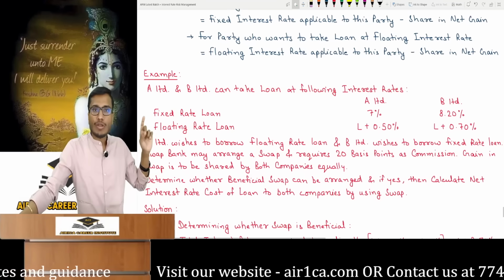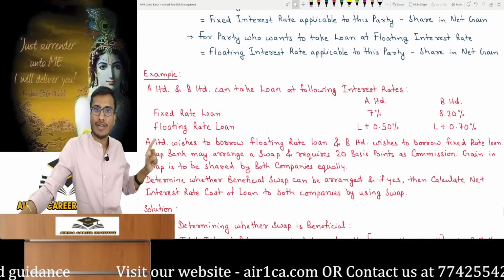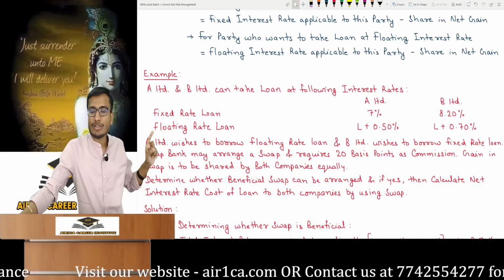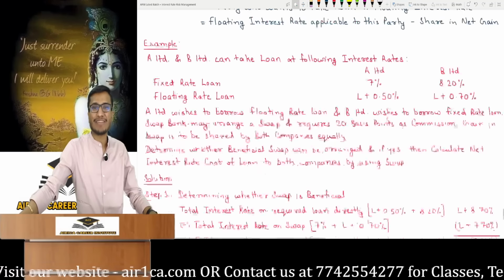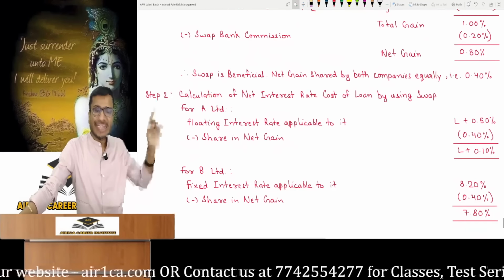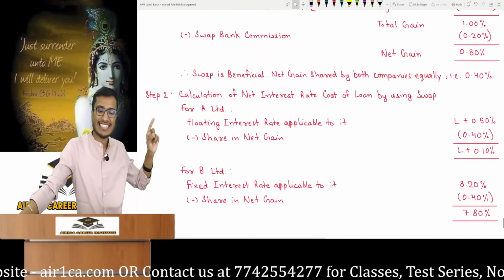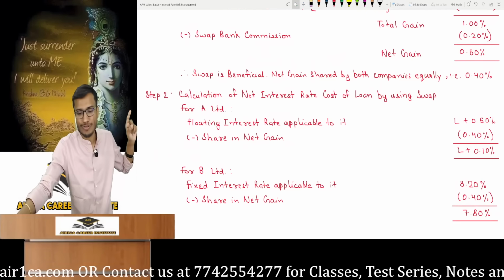Now look, which loan did A want? Now we have to see which loan it wanted. So if it had taken a floating rate loan, what would have been the market rate? L plus 0.5. In this, it got a benefit of 0.4% through the swap. So this comes in just 2 clear steps. The second step involves calculation of the net interest rate cost of the loan.